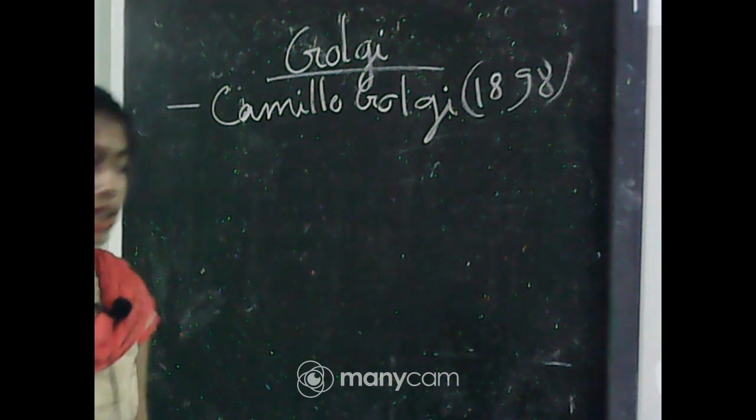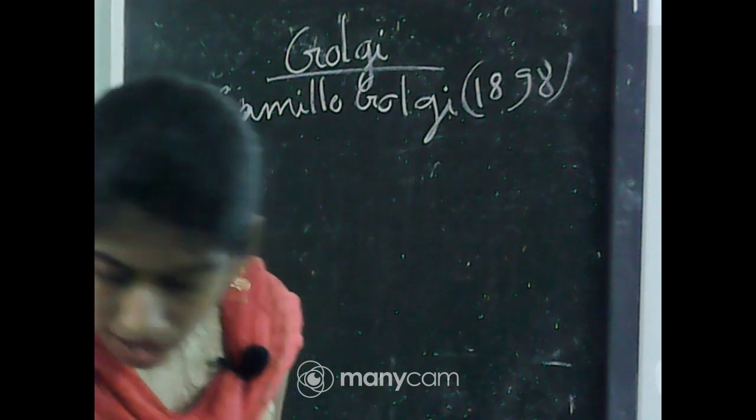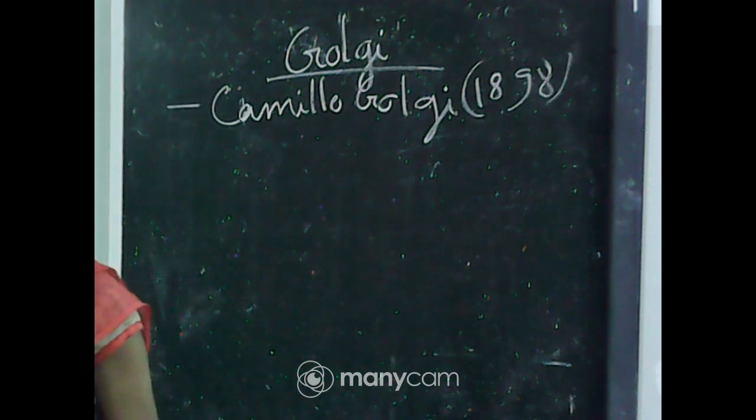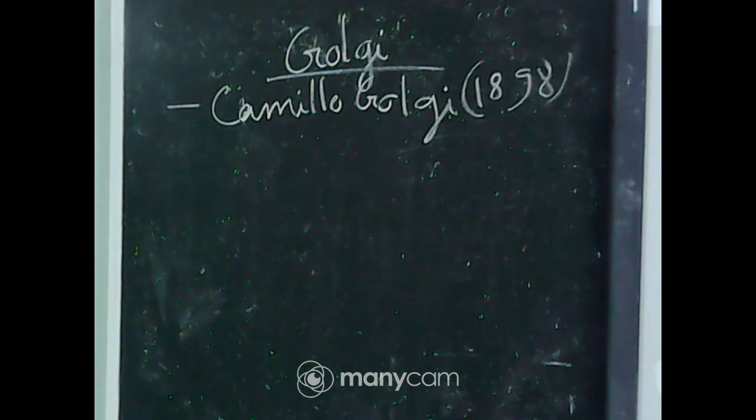What type of structure? In the cytoplasm, highly dense reticular structures near the nucleus were found, and after Camillo Golgi, these structures were named Golgi bodies or Golgi apparatus.